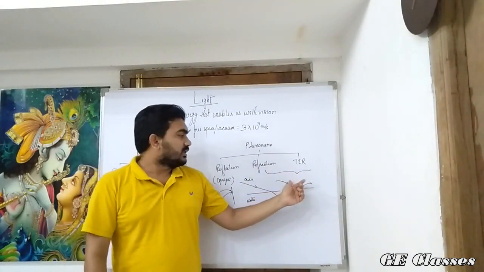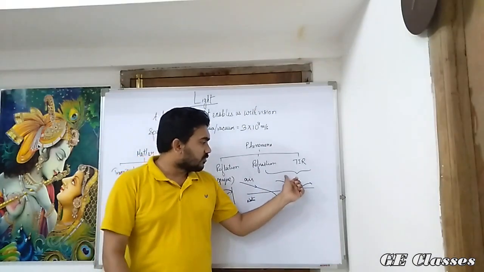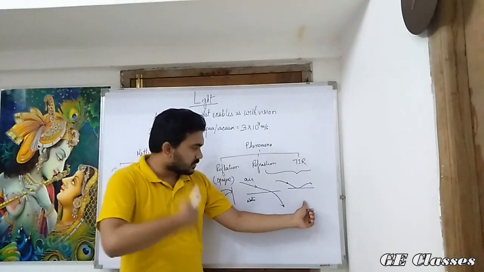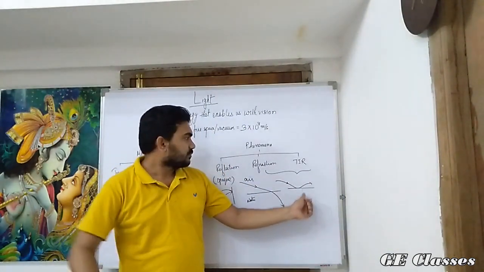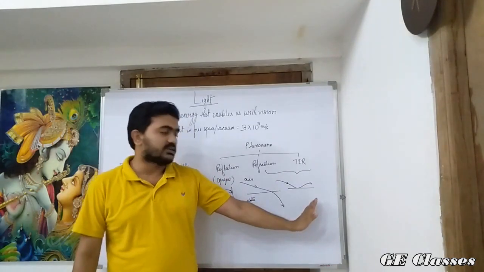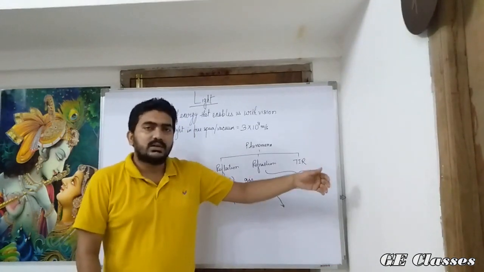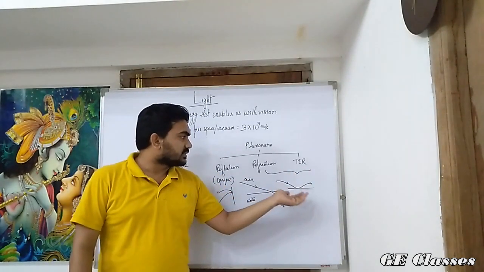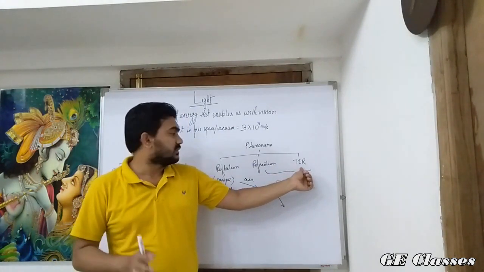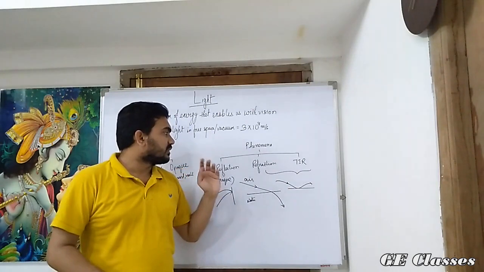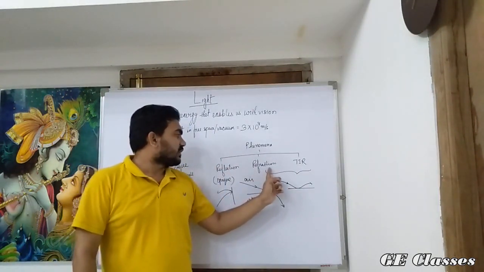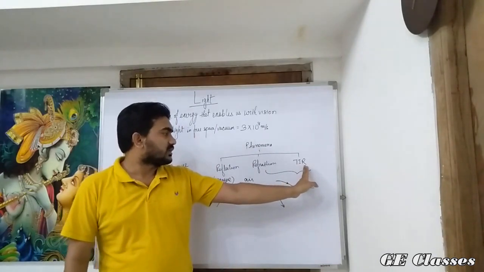And when it was supposed to go from one medium to the other, but instead it bounces back, we call it total internal reflection. It was supposed to be a refraction, but due to certain criteria that it satisfies, it becomes a reflection, total internal reflection, instead of being refraction. So the three phenomena, out of many, are reflection, refraction and total internal reflection.